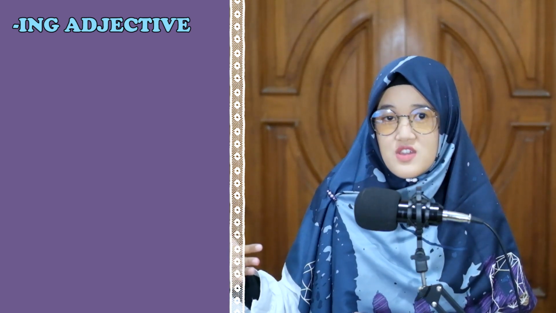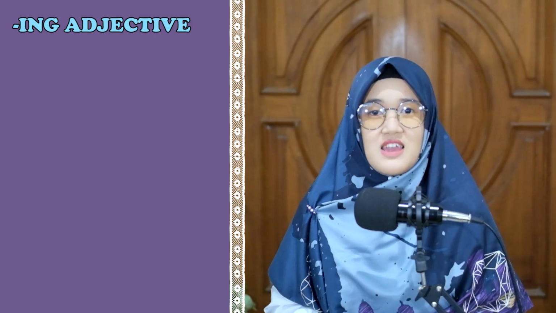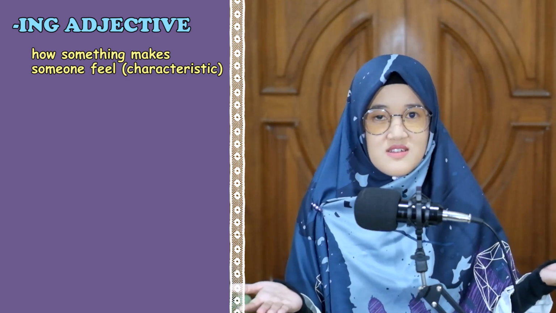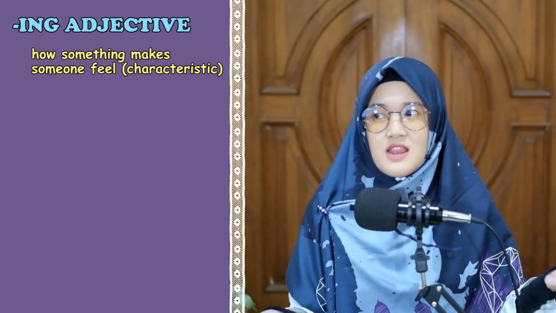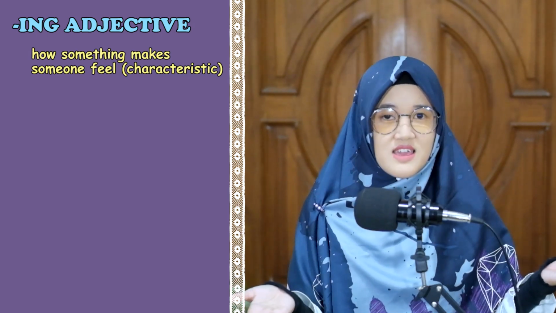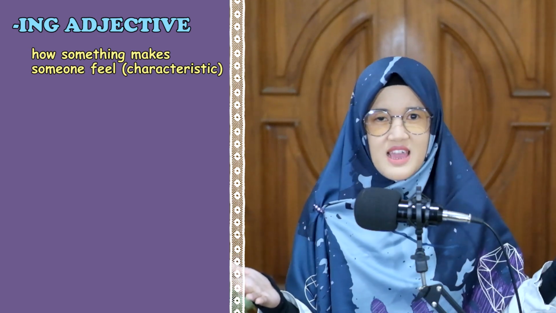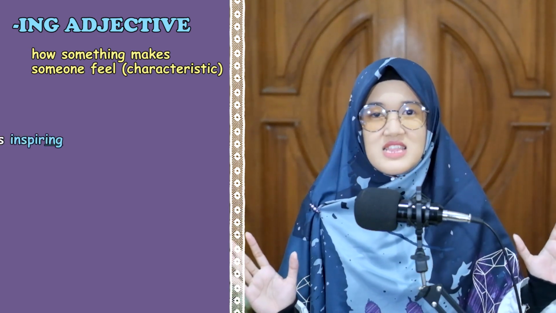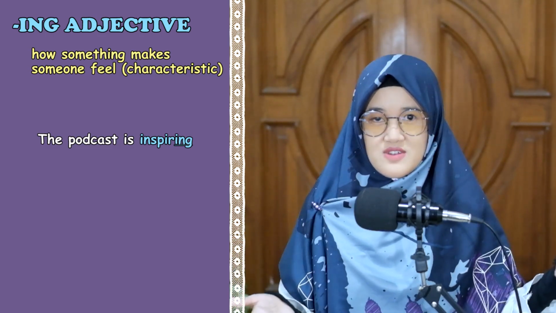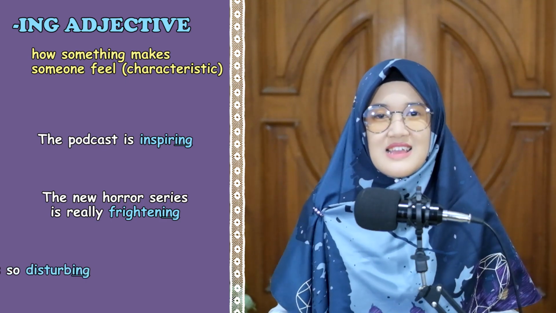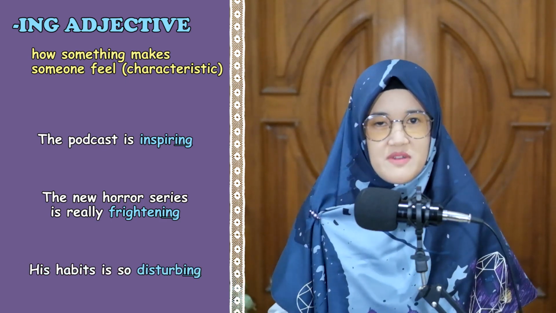So, an adjective that ends in ing is used to describe a characteristic. It describes how something makes someone feel. It can be a person, animal, thing, situation, place, object, and etc. The podcast is inspiring. The new horror series is frightening. His habits are so disturbing.